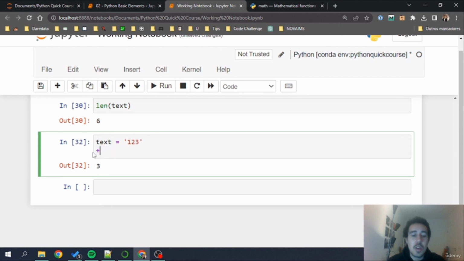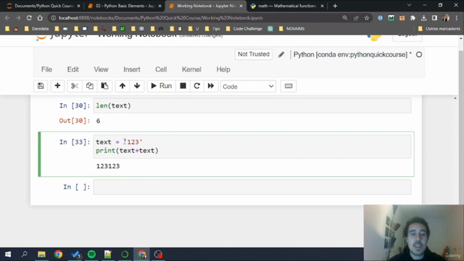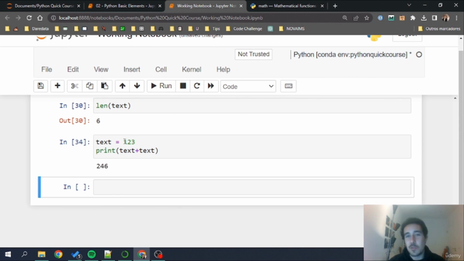For example, I'm going to do print text plus text. If I have text with 1, 2, 3, I'll have a concatenation of 1, 2, 3, 1, 2, 3, because this is a string. But if I take out the quotation marks from each side, I'll have 246, the mathematical operation. Python was able to distinguish these two operations by what? By the type that this variable text contains when it is going to apply the calculation.